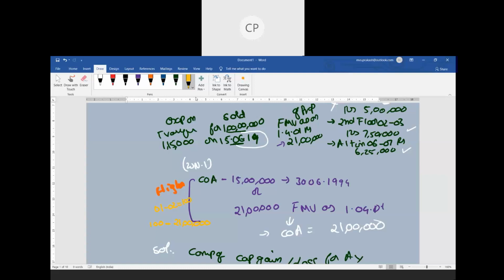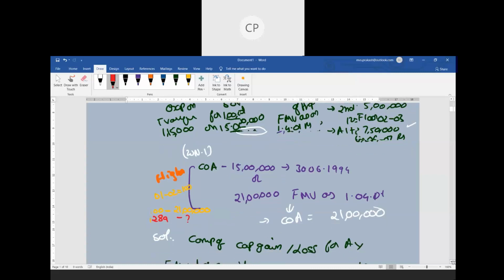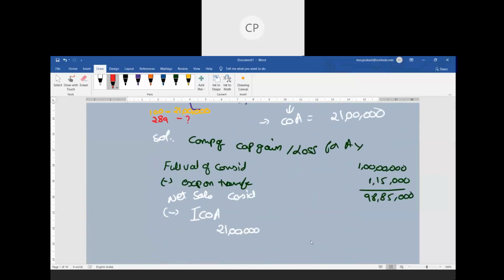Now you are transferring in the current year. In the current year, the index value is 289. So ultimately I will simply do a cross multiplication. Here your indexed cost of acquisition will be 21 lakhs into 289 divided by 100.